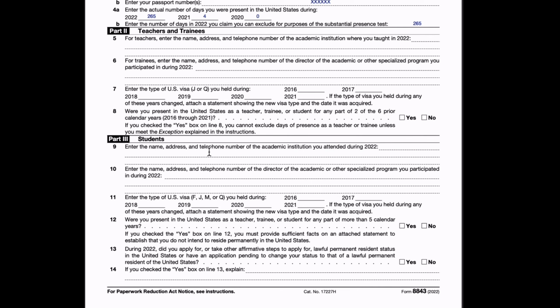So here you have to enter the name, address and phone number of the institution. So you enter Purdue University, International Students and Scholars. Address is 4.